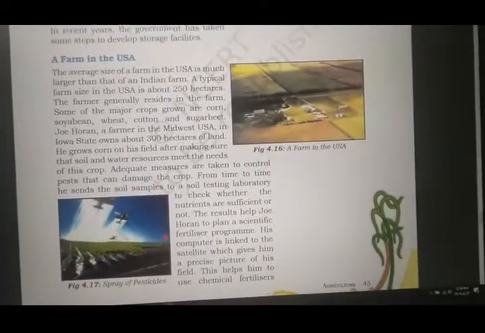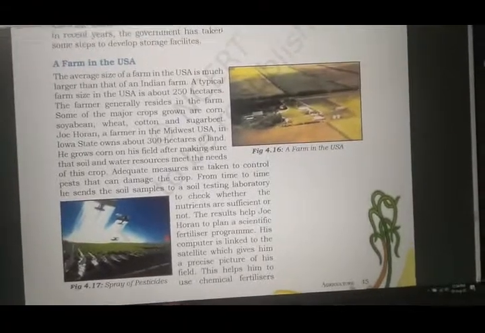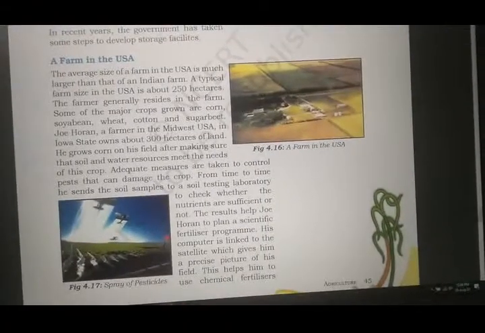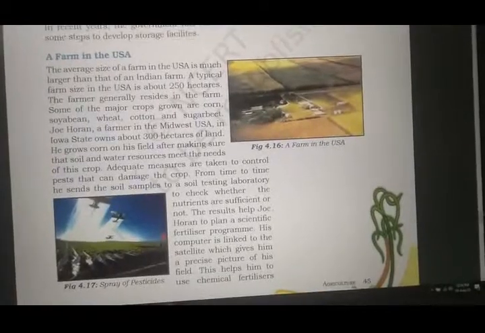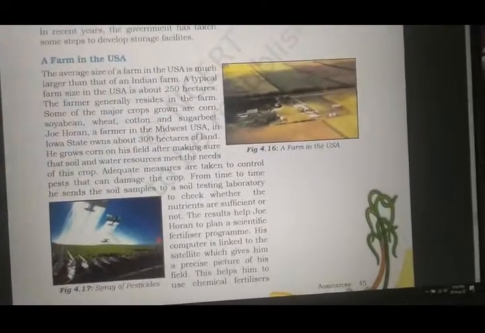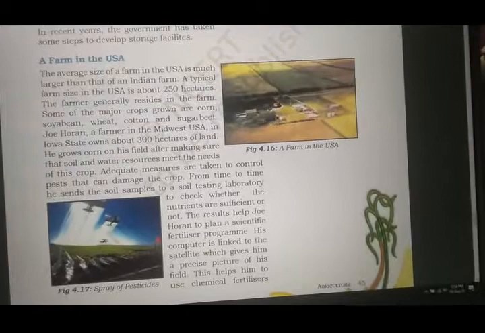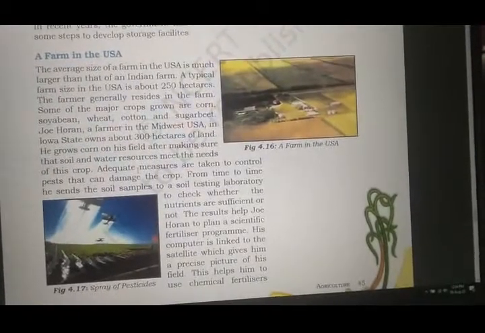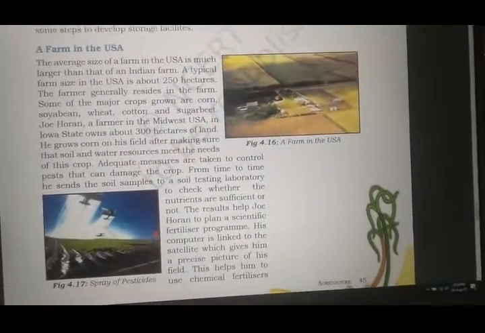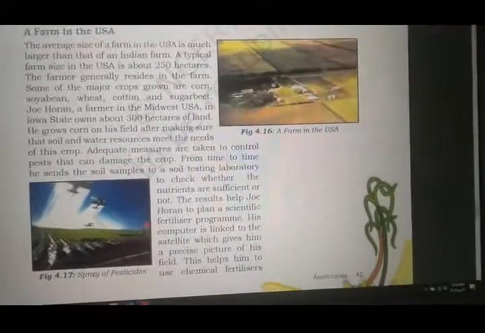Now here the farmer is Joey Horan, a farmer in the Midwest USA, in Iowa state, who owns about 300 hectares of land. He grows corn in his field after making sure that the soil and the water resources meet the needs of his crops. Adequate measures are taken to control pests that can damage the crops. So he is also taking measures so that his crops do not get damaged.